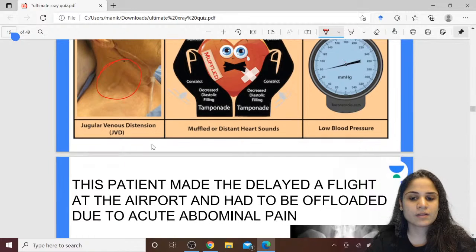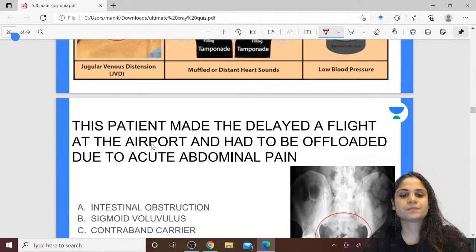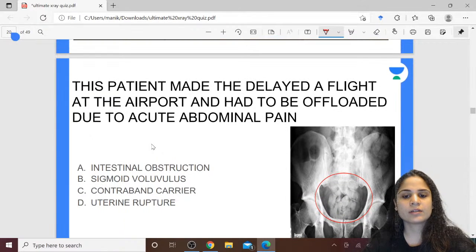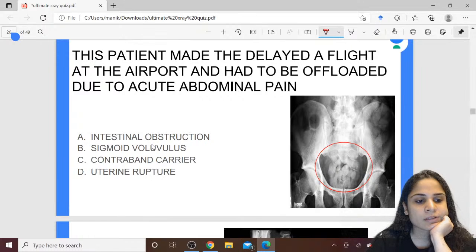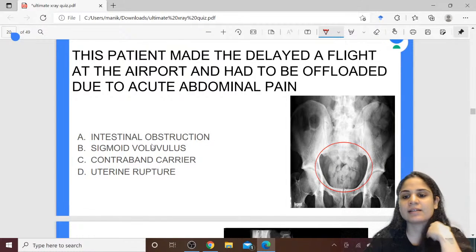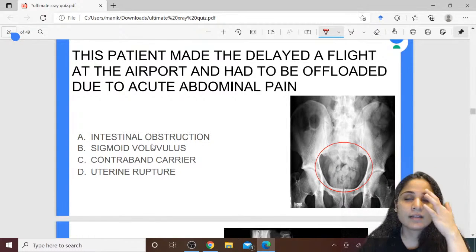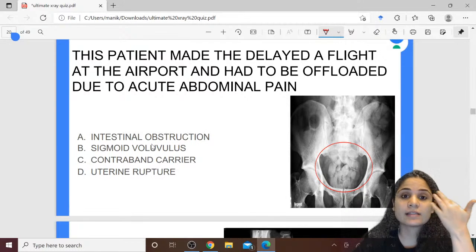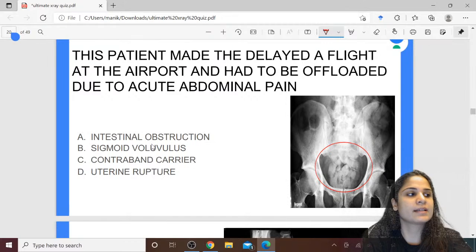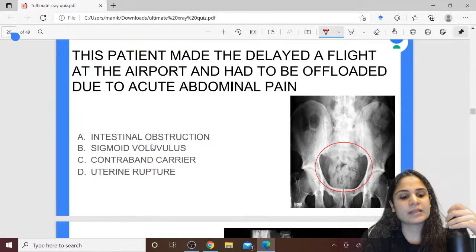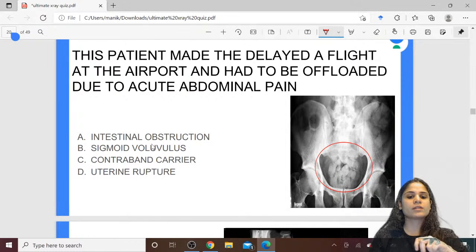Okay, alright. This patient delayed a flight at the airport and had to be offloaded due to acute abdominal pain. So this patient is traveling somewhere. Suddenly he goes into the aeroplane and he starts complaining of acute abdominal pain, and then they delay the flight, get medical attention, and finally leave him at the airport. So what is he suffering from? Intestinal obstruction, sigmoid volvulus, contraband carrier, or uterine rupture?